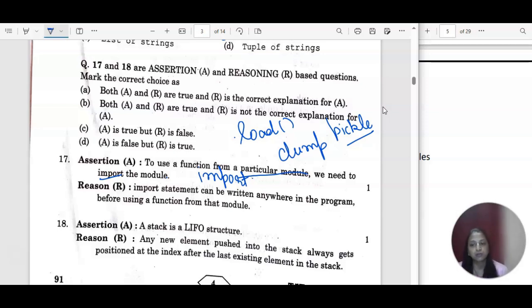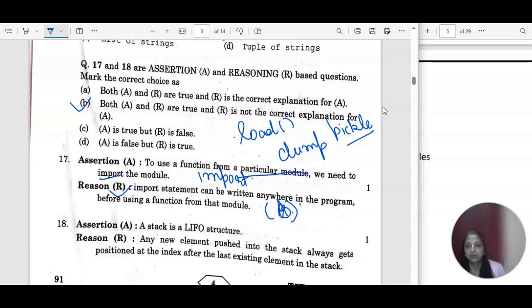So this is also correct, but I can't relate this reason with the assertion. So the correct answer is option B: both A and R are true and R is not the correct explanation of A. This is the correct answer for 17.